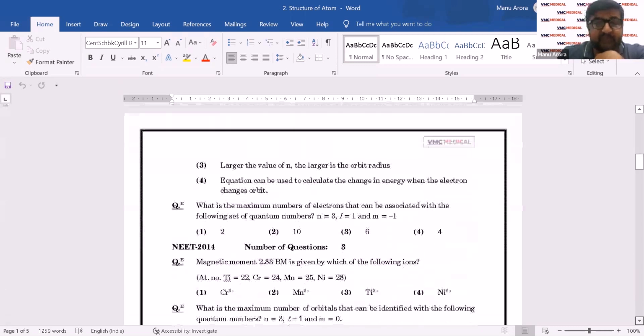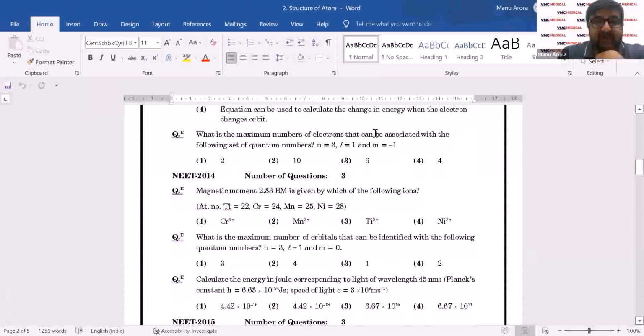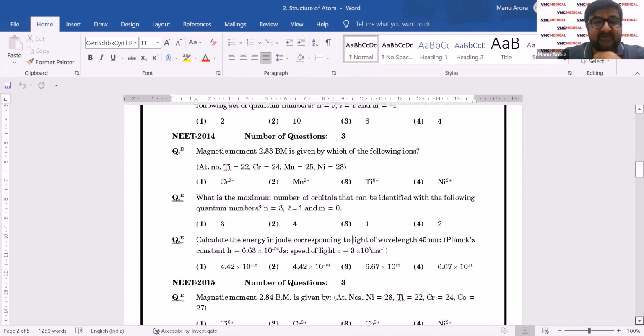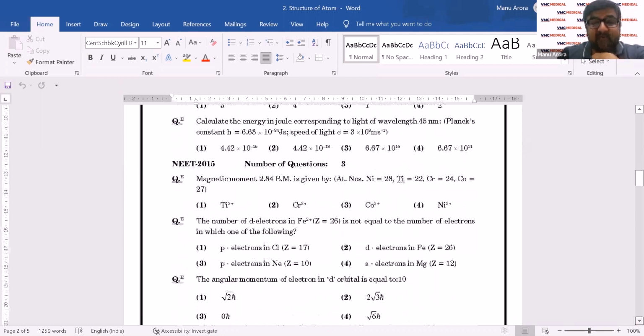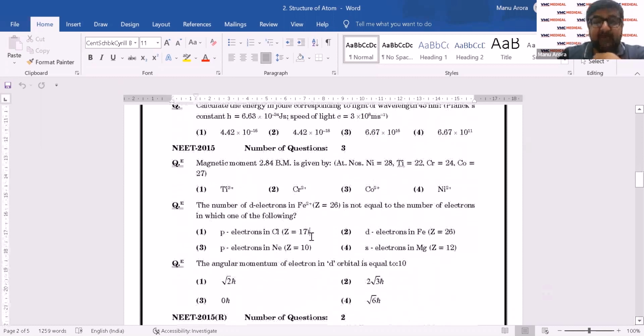Let's look at 2014. We have had 1 question from quantum numbers also here, and I just want to collect all of these things. Magnetic moment is again diamagnetic, paramagnetic. So electronic configurations, quantum numbers, and again calculation of wavelength. So nu is equal to c by lambda seems to be one of the examiner's favorites. Again, you have 1 question from magnetic moment, 1 from electronic configurations, and 1 for calculation of angular momentum. So far I haven't seen any de Broglie's equation or photoelectric effect question from that area.